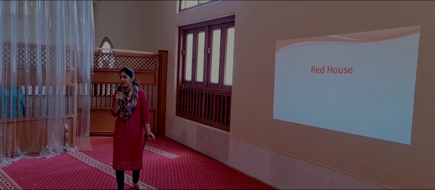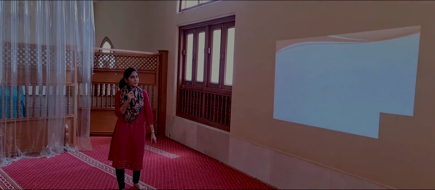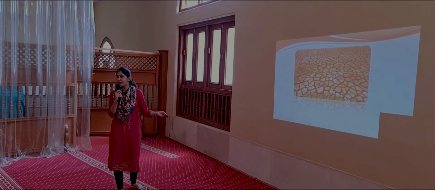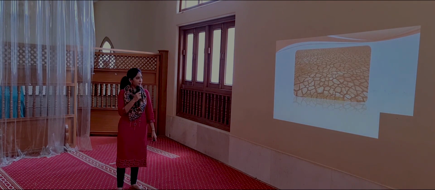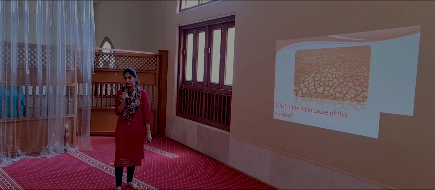So, here is the next question for class 6, Red House. Here is the picture. You have to identify this calamity and what is the main cause of this disaster? Your time starts now.